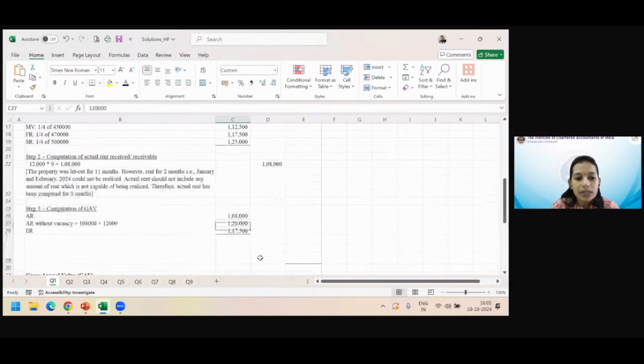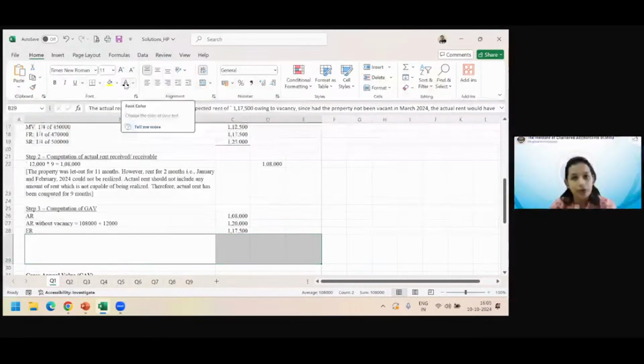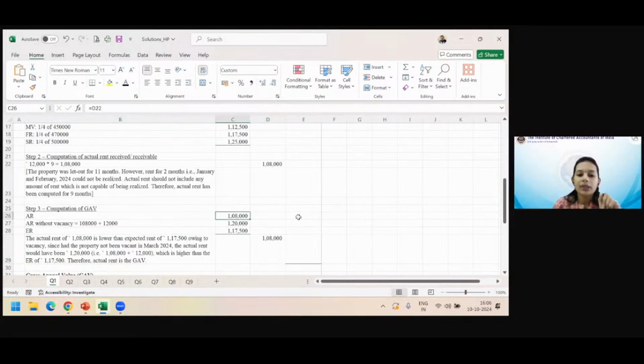So you see that the actual rent without vacancy would be higher than expected rent. And it is only that with vacancy, the actual rent is lower than expected rent. In this case, the gross annual value will be what? Actual rent. And the actual wala actual rent. मतलब not the actual rent without vacancy. ये तो खाली numerical number है. Right? Actual wala actual rent will be taken. मतलब 1,08,000. आप भूल से 1,20,000 मत ले लेना. I am telling you practical things which people tend to do.